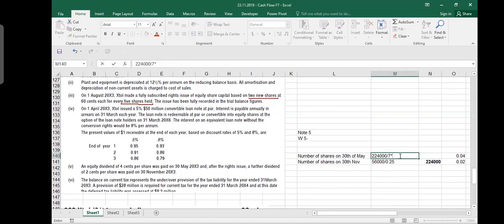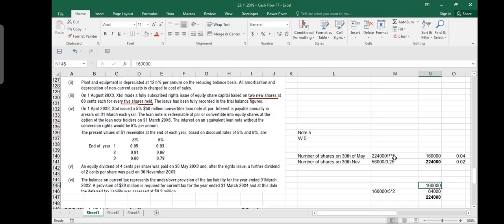divided by 7 multiplied by 5. If I do it like this, your shares before were 160,000. 224 divided by 7 multiplied by 5. Now, if you want to check if I did it correctly, let's see. You had 160, and you said that for every 5 shares, I'm going to give 2 shares. So this is the bonus shares or rights issue I'm giving. You make a total, and it gives you 224. So that's the same number.